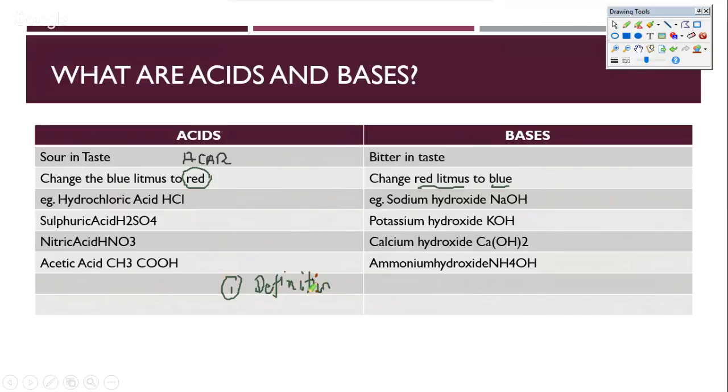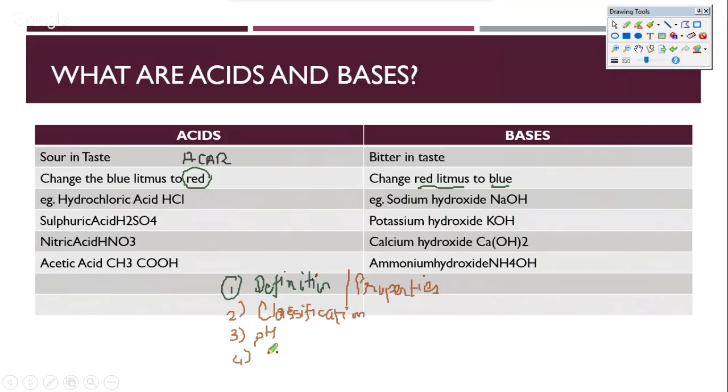So the first one is the definition and properties that we'll be looking at. The second one is what the different types of classifications of acids and bases are, and how acids and bases can be looked at from different perspectives. So classification is the second topic we have to look into. The third one is what is a pH. And then the fourth one that's very important that we can look at is basically